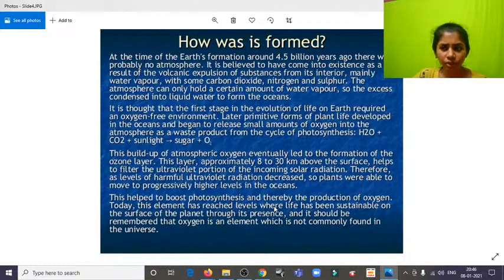We cannot say that one person starts creating oxygen and another person does something else. Whatever is being made on Earth is also retained here on Earth. For example, when people say that because of contaminating and polluting the air, we are making lots of holes in the ozone layer, I don't think this is very much true, because whatever is being made over here is also being retained over here.